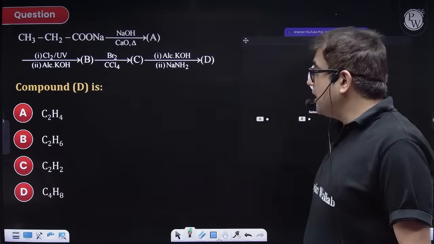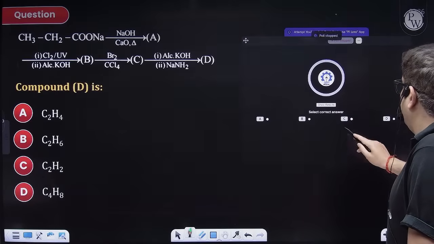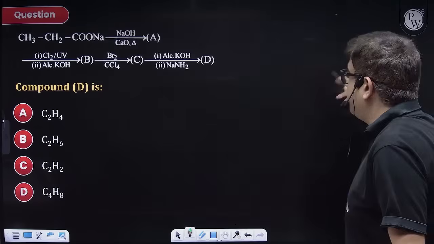Thank you. Chalo, chalo. Moving forward. Okay, the time is just, so let me see how many of the students are attempting it correctly. No, the percentage is less. So let me solve this.